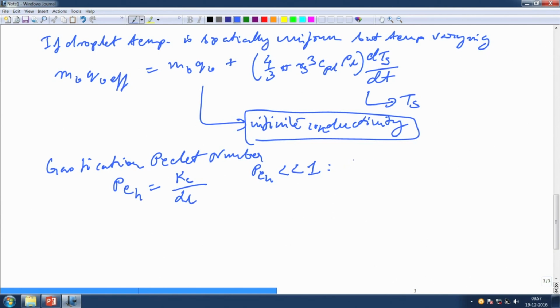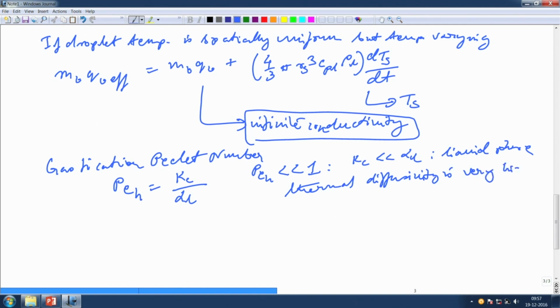Because if this is much less than 1, that means Kc is much less than alpha L, which implies that the liquid phase thermal diffusivity is very high, right.